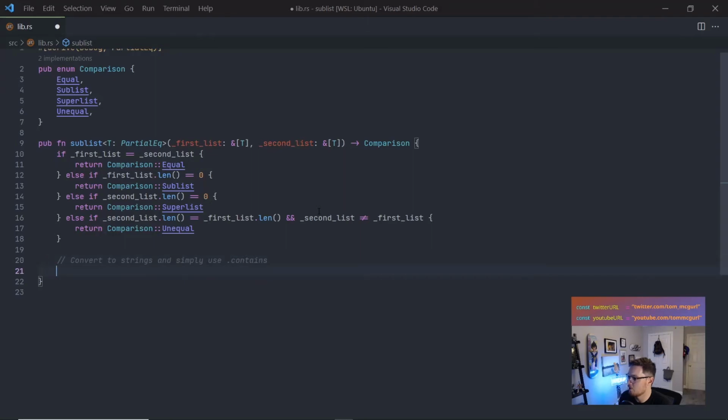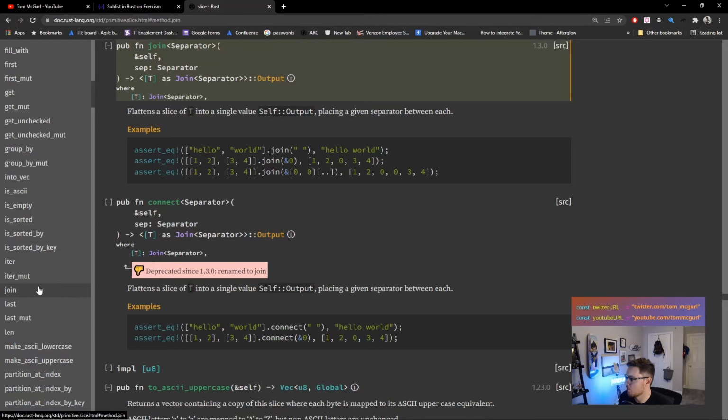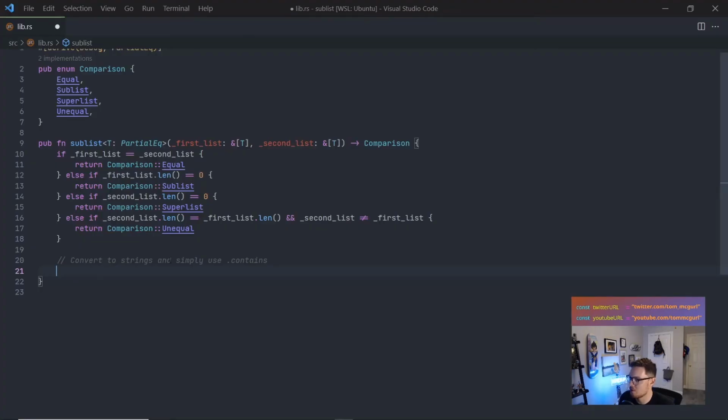So how do we convert to a string? So join, so we saw join here. What join will do is it'll take elements of the slice and join them on a separator, and here's the string. But unfortunately, because we have integers, we can't just use .join. We'll have to convert each element to a string, which is unfortunate, but well.